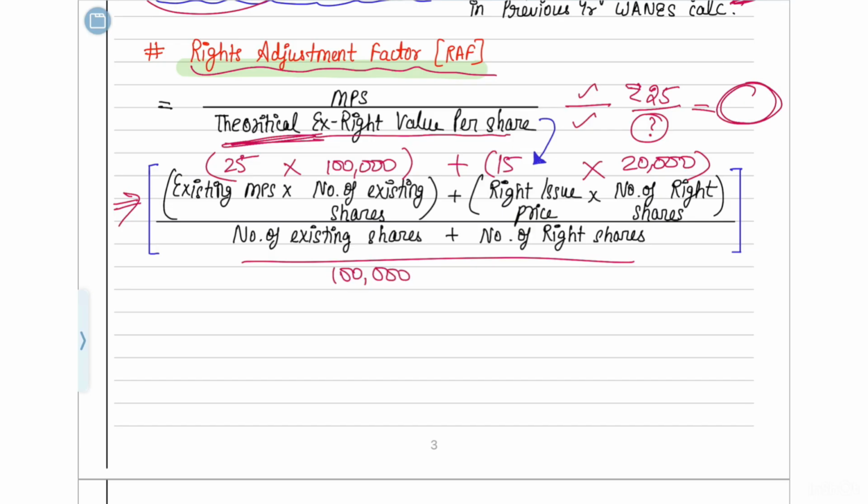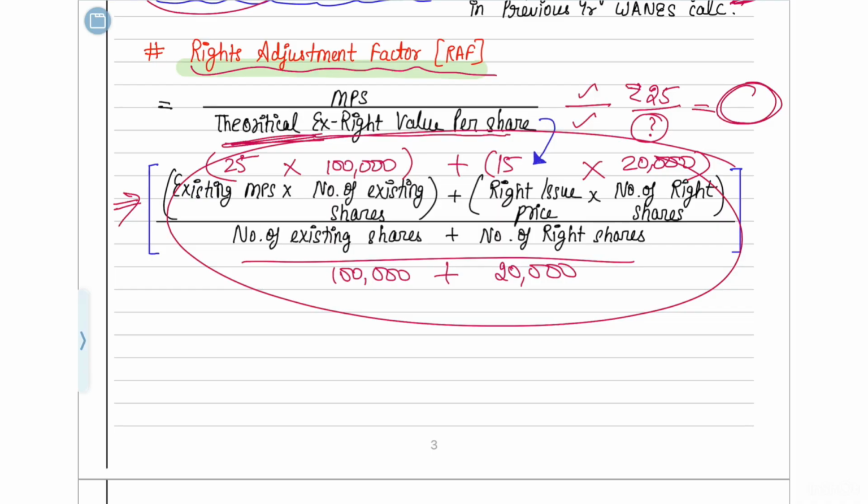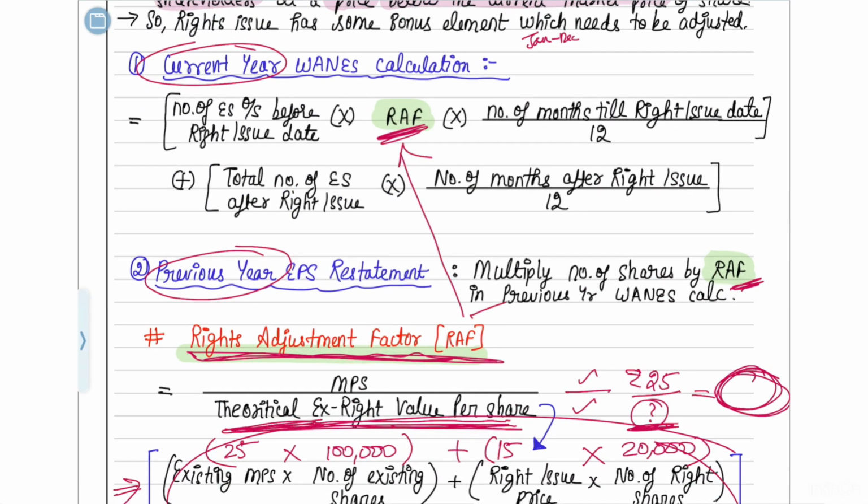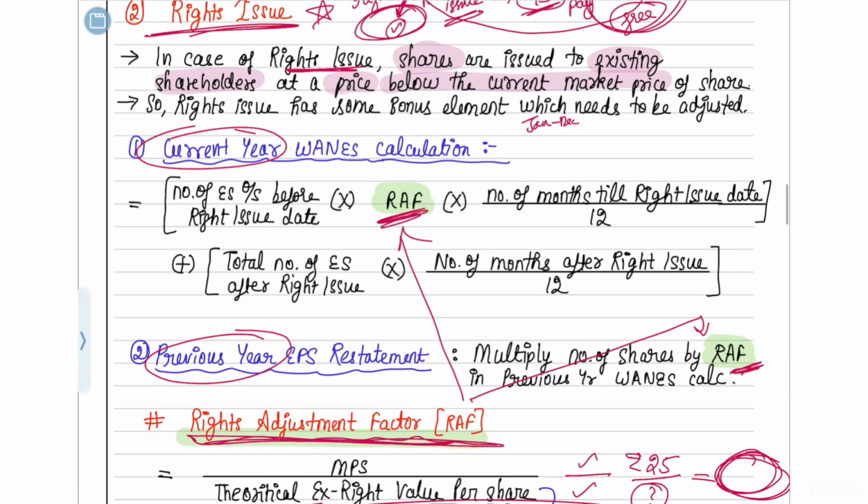We had 1 lakh shares in the company. Add to it the number of rights shares, which is 20,000 shares. If you do this calculation, you will arrive at the theoretical ex-rights value per share, which you have to divide here, and you will find your rights adjustment factor. Then you have to use this rights adjustment factor here as well as here. I hope you understood this rights issue part also.